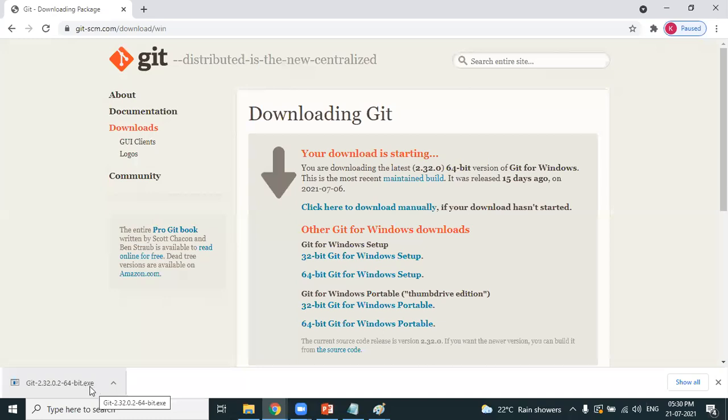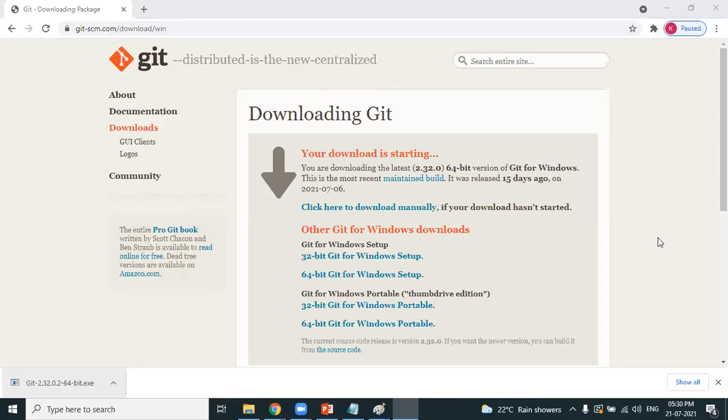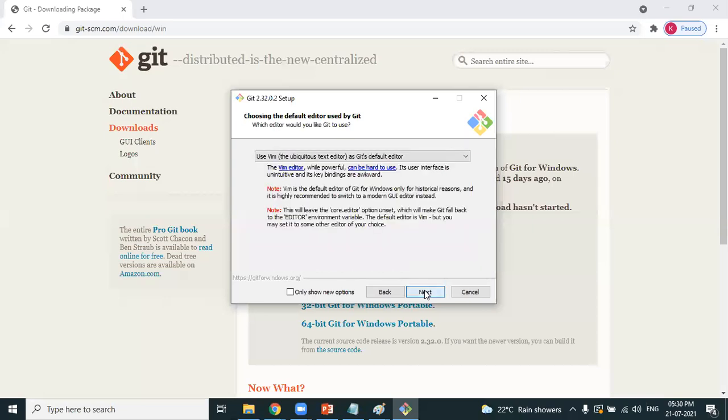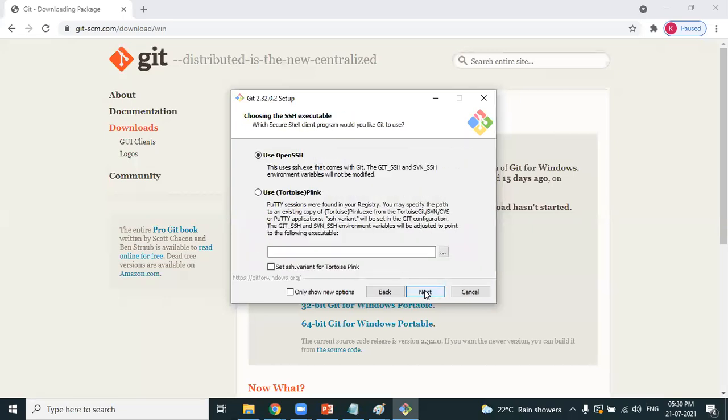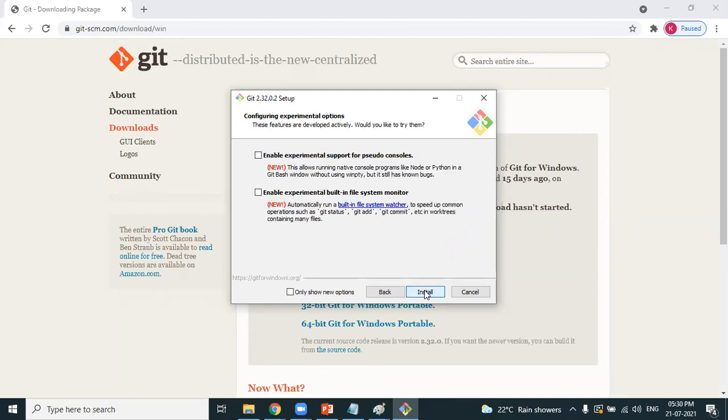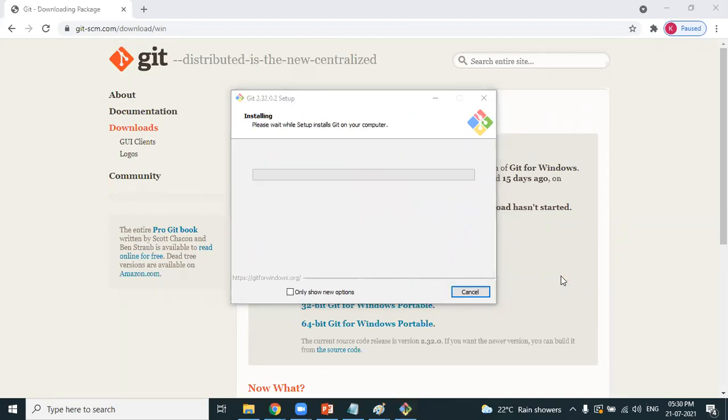And observe here, it's an exe file. Obviously, if it's an exe file, you have to install it. Just click on next, next, next, next, next, next. Take all the defaults and click on install. What terminal are we installing? Please observe, we are installing Git Bash terminal on your personal laptop. You have to do that.